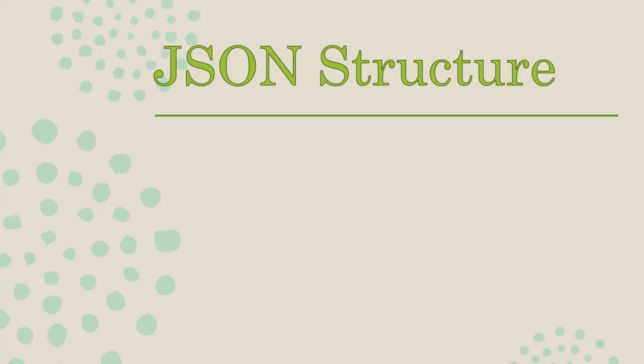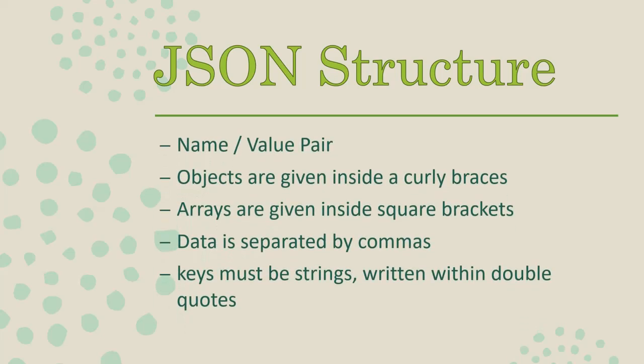So the JSON structure is a name value pair. For example, we consider a person name. For that particular name, we will have a name value pair, that is, the person name can be a key for that particular value, and the value will be the exact name of the person that we need to hold. So that is a name value pair, and these objects are given inside curly braces.